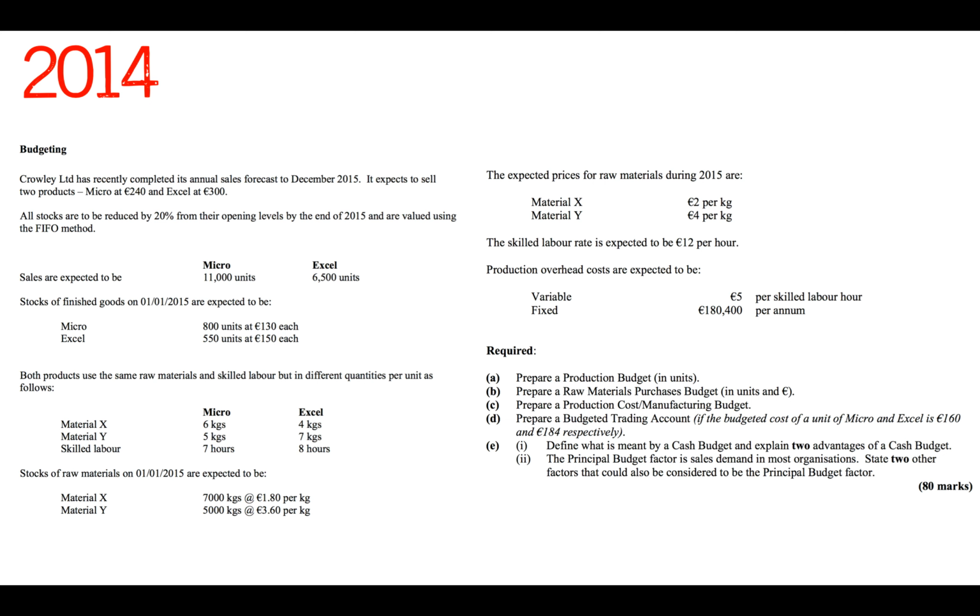Define what is meant by a cash budget and explain 2 advantages of a cash budget. Part 2. The principal budget factor is sales demand in most organisations. State 2 other factors that could also be considered to be the principal budget factor. Alright, so part A, let's get started.